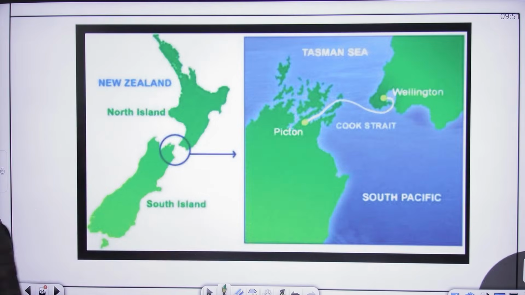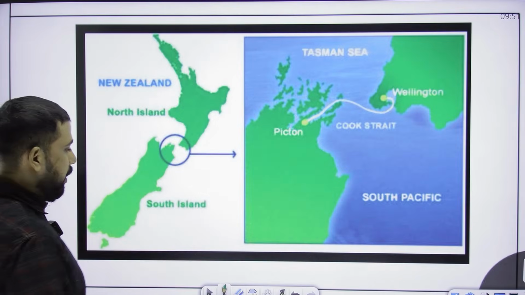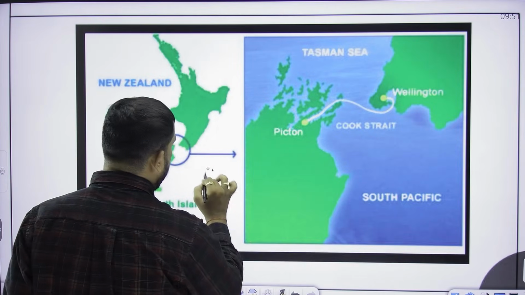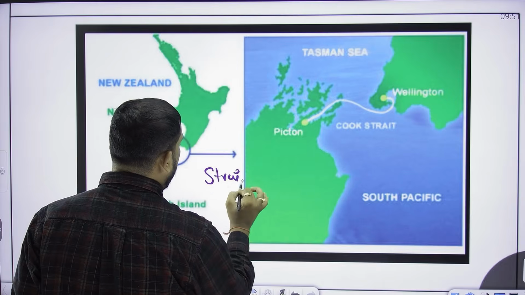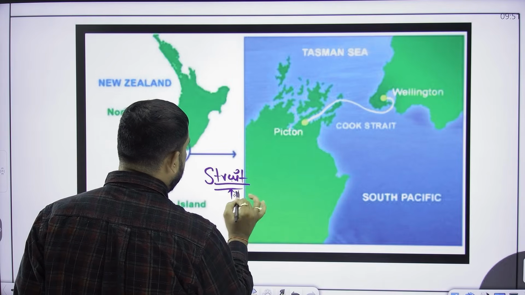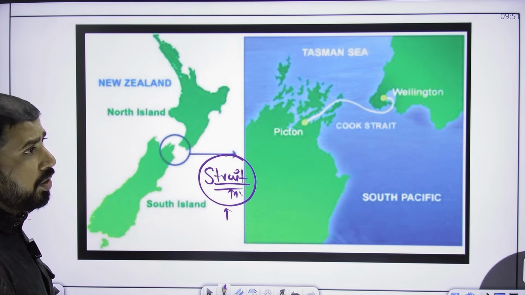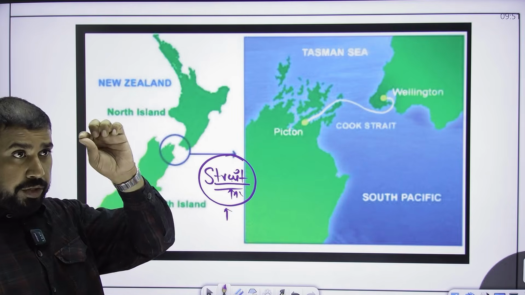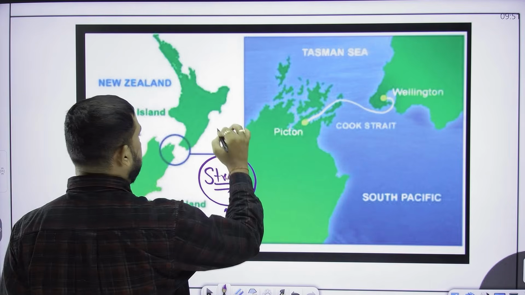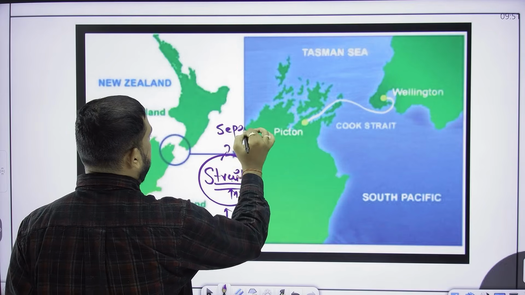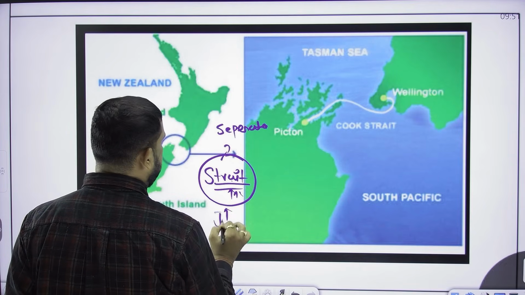Now moving forward, this is a strait. Now we talk about a topic named strait. What is a strait? A strait is a geographic term used for something which separates two land bodies. It separates the lands and it joins